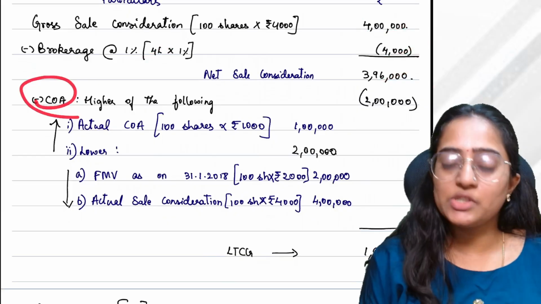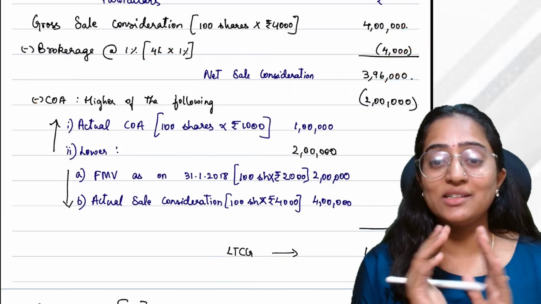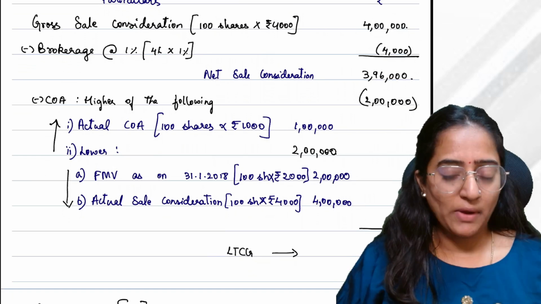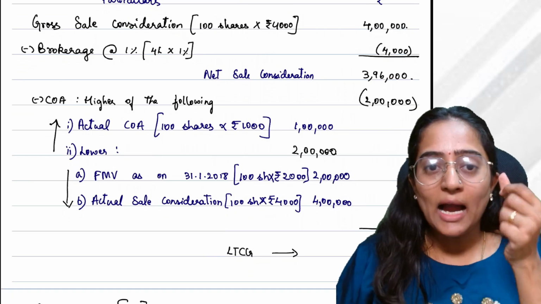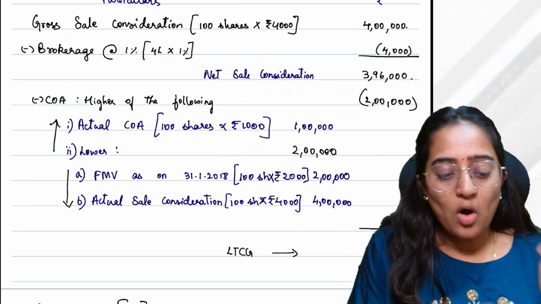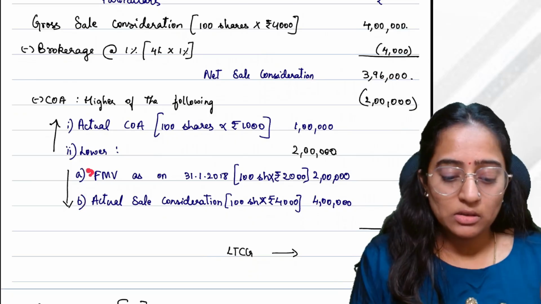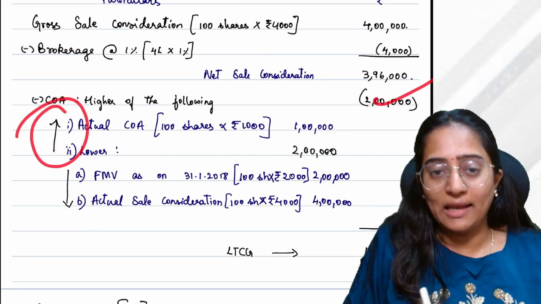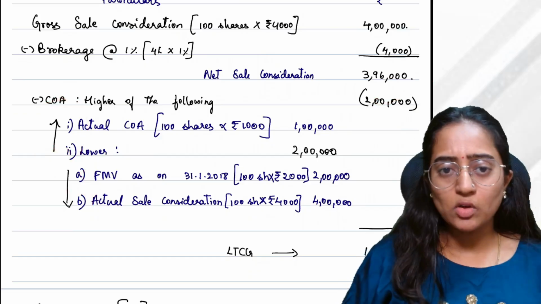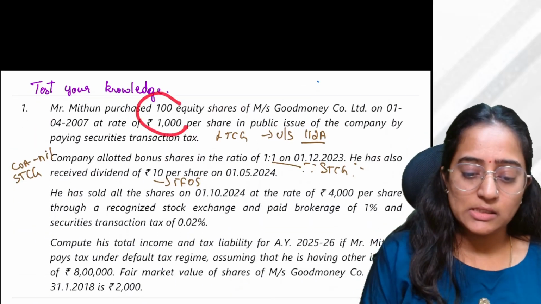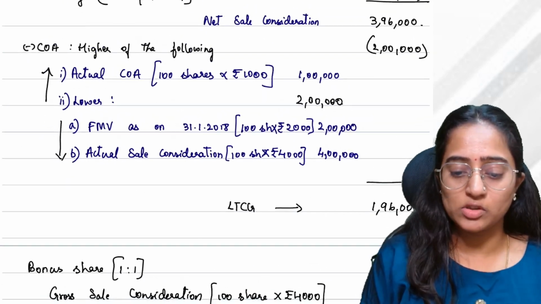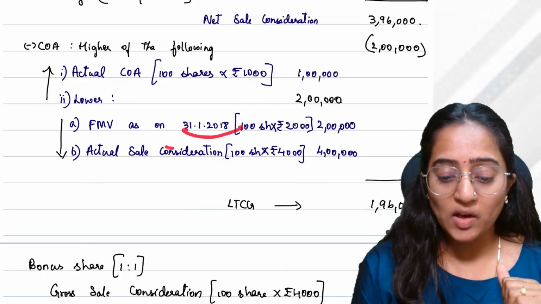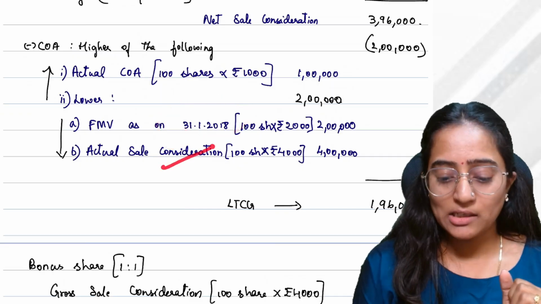Next, the cost of acquisition. How do you consider the cost of acquisition over here? It will be the higher of the actual cost of acquisition or the lower of the following two. Whichever is lower would be qualified into the second point. Whichever is higher would be your final answer. Actual cost of acquisition, I told you, is whatever money moved out of your pocket. Now I would consider whichever is lower of the following: the fair market value as on 31/1/2018 or the actual sale consideration.